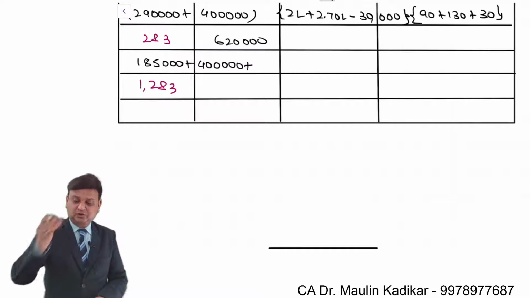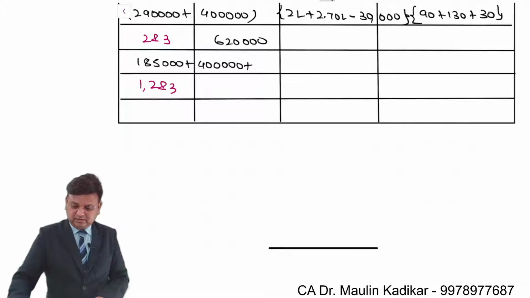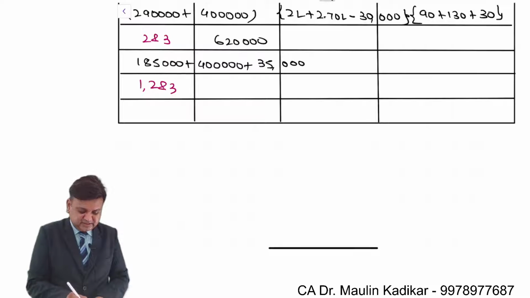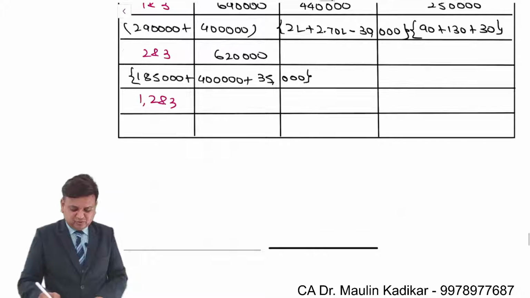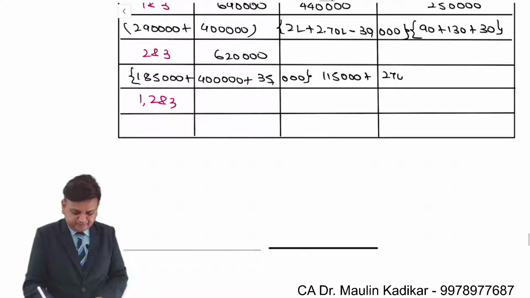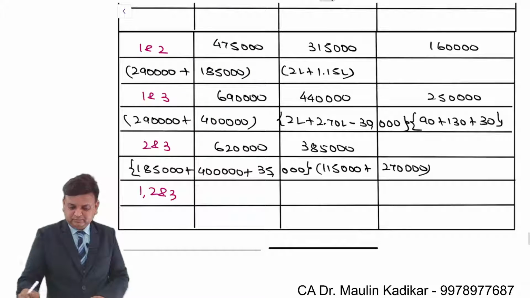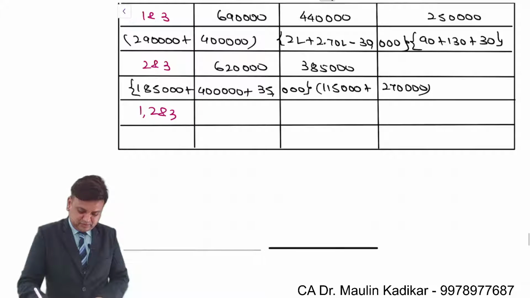However, it will increase to 620. So it increases by 35,000. But there are no advantages in terms of investment. So 115 plus 270 is 3,85,000. So 620 minus 385 comes to 2,35,000.